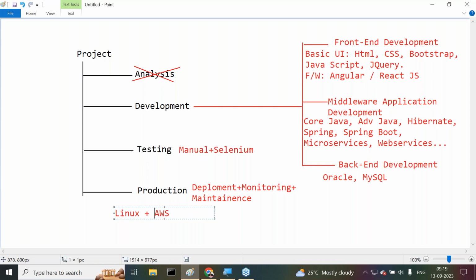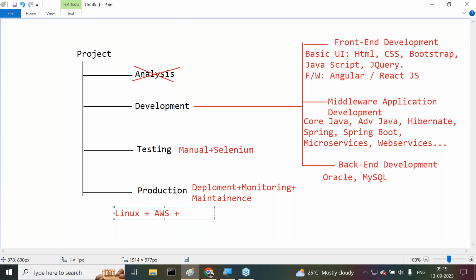Linux-based commands are available. Through those Linux-based commands, we are able to maintain the entire environment we are going to deploy. For deployment, undeployment, starting the server, stopping the server, so many things are available. Everything we are going to do through the Linux operating system. So Linux is required. Okay, sir, good, fine. Up to now, understand it.